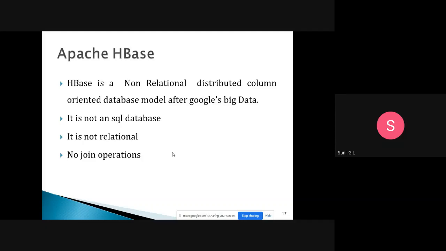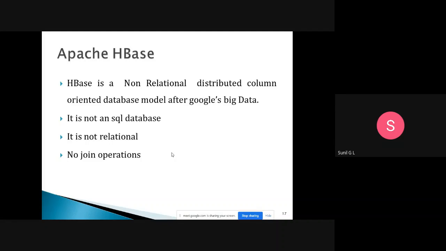After that, Apache developed this HBase, which is used as a column oriented database. It is not an SQL database. It is not relational. No join operations are used. It is not a Structured Query Language database.